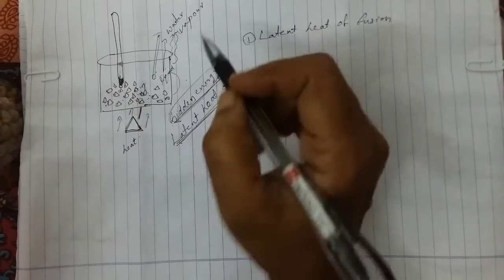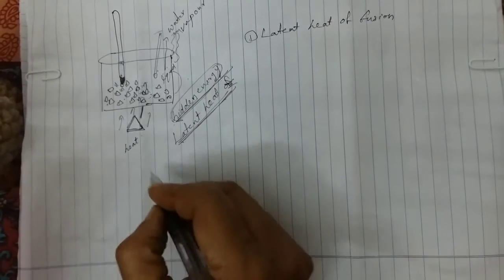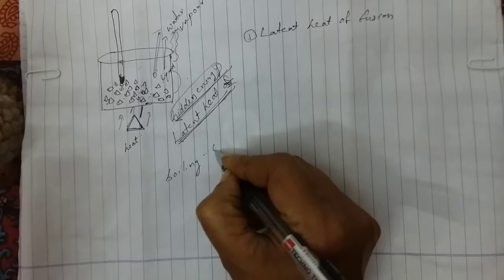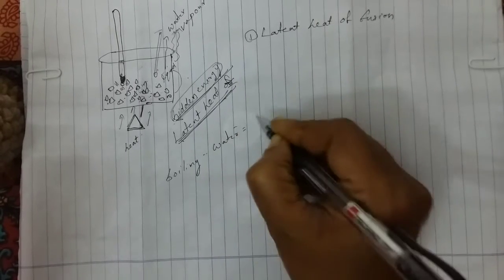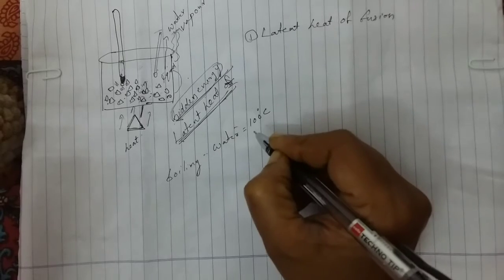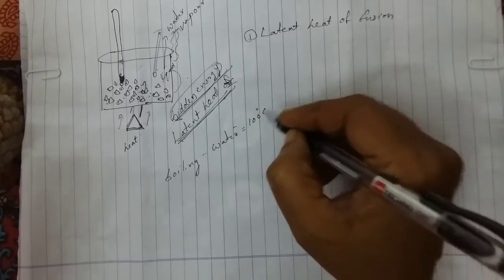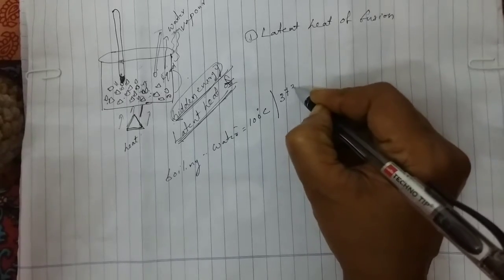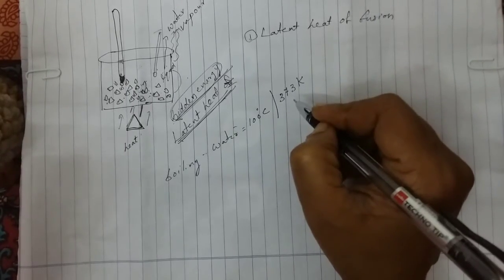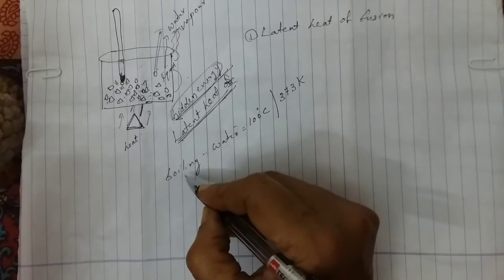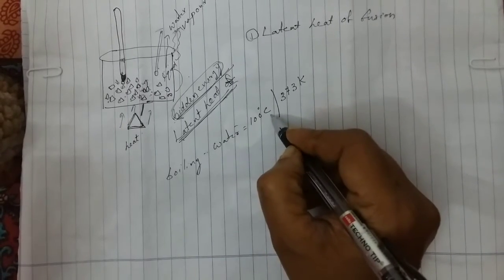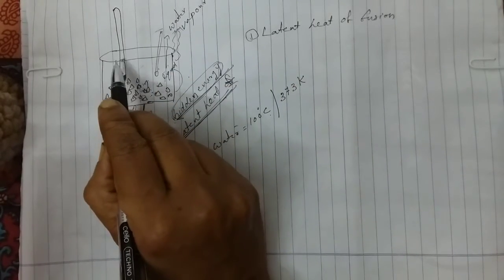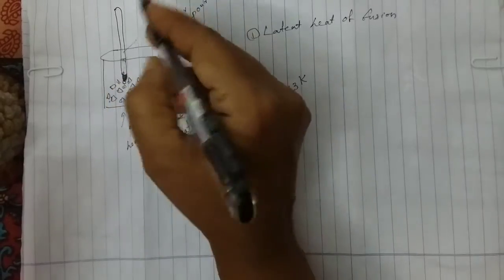You know that the boiling temperature of water is 100 degree Celsius, or when we are saying in Kelvin scale, that is 373 Kelvin. So boiling water is 100 degrees Celsius. When the liquid starts to boil, we check the temperature, and at that time we can see that it is 100 degrees Celsius.